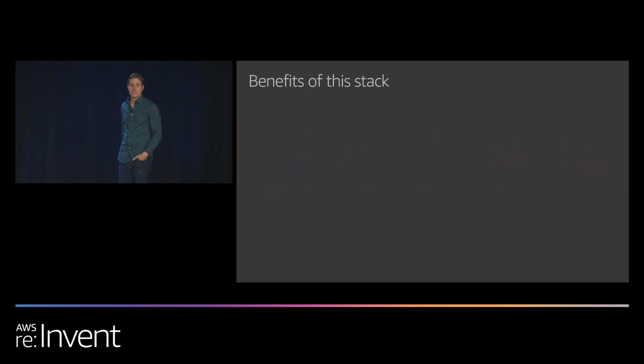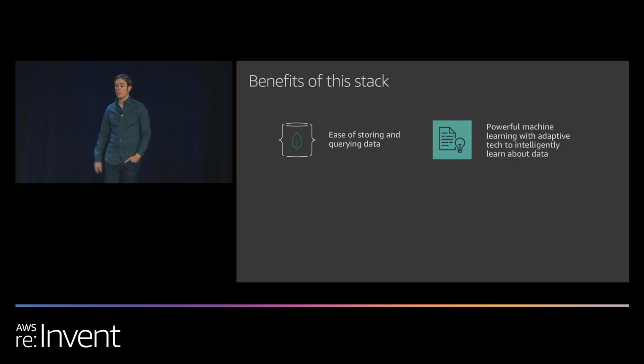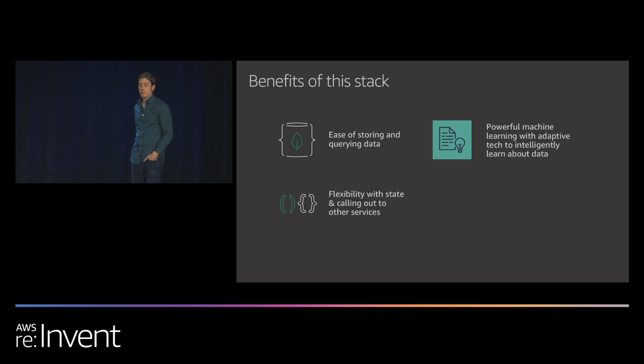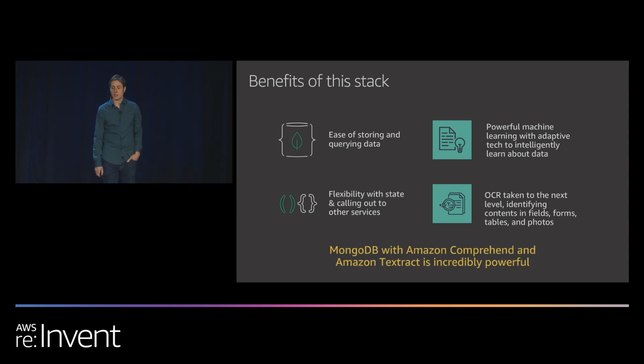So let's quickly review the benefits of this stack. With Atlas, we get a database that gives us the ease of storing and querying data, all hands-free. Comprehend provides us with powerful machine learning capabilities that have adaptive tech to intelligently learn about that data. Stitch gives us a serverless platform with flexibility in state, along with the ability to call out to other services. And Textract takes OCR to the next level by identifying text in fields, forms, tables, and photos. Overall, MongoDB with Comprehend and Amazon Textract is extremely powerful.